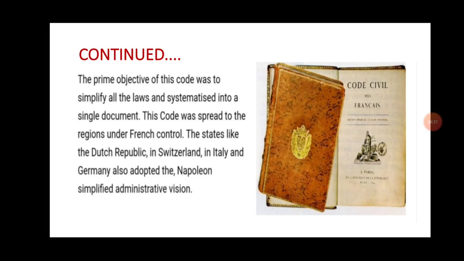Students, in the Napoleonic Code, there was increased taxation, censorship, forced conscription into the French armies required to conquer the rest of Europe. All seem to outweigh the advantages of the administrative changes. Whatever advantages we have seen were there in the Napoleonic Code. Along with that, some other things were changed.